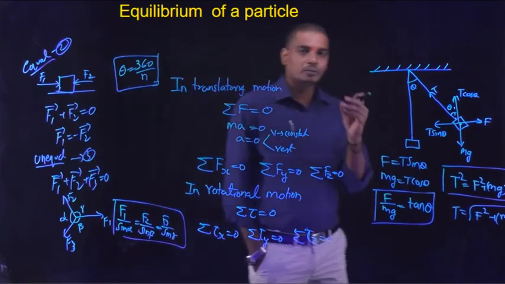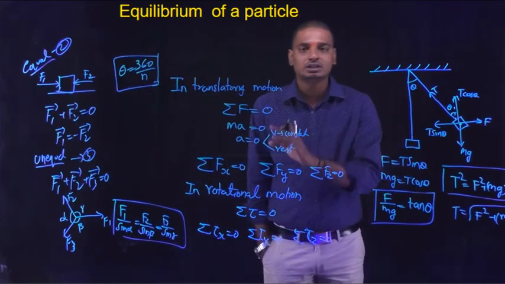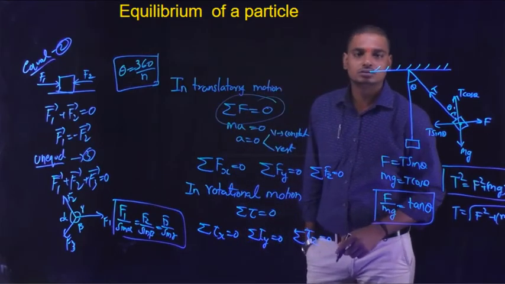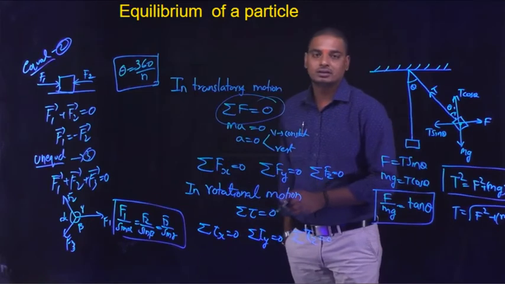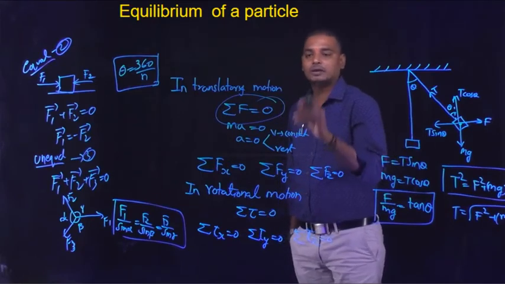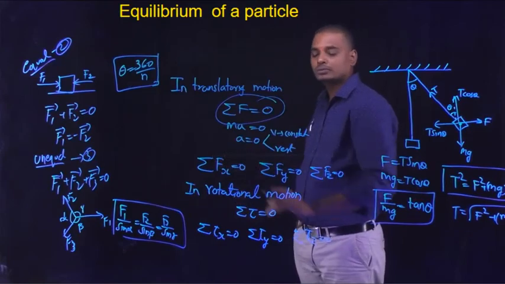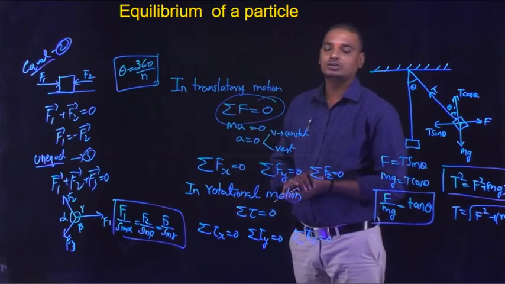So just remember, when a particle is in equilibrium, the net force acting on the body should be equal to 0. Whenever a particle is in equilibrium, the net force acting on your body is 0 in translatory motion. In rotatory motion, the net torque acting on the body should be equal to 0.